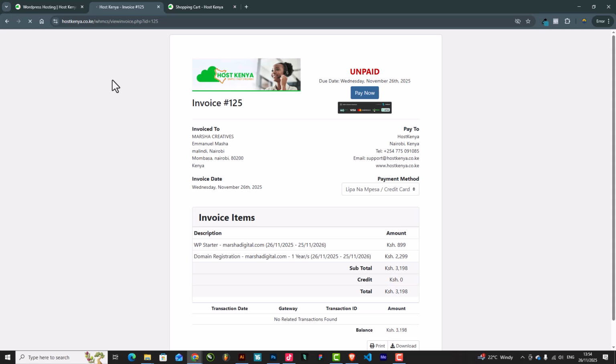And I'm getting messages of the transaction that I have done. So you should also get a message. For me, I'm getting a message from Intersend. I guess that is Host Kenya's payment gateway.